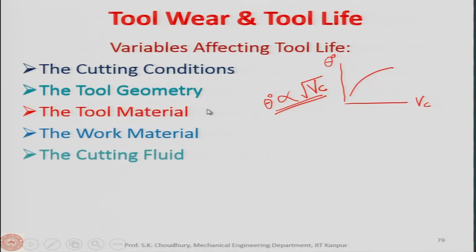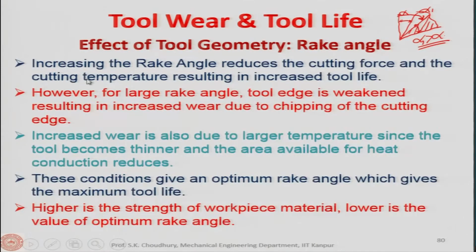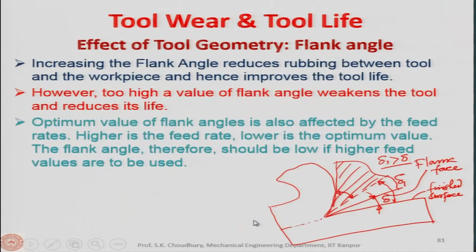As you can see from here, these are the 5 variables which affect the tool life, and the temperature occurring during the machining process is proportional to root over Vc, that has been said. Then we said that increasing the rake angle reduces this, which I have shown to you. And then the final conclusion, we said that the higher the strength of the workpiece material, the lower the value of the optimum rake angle, which I said just now.